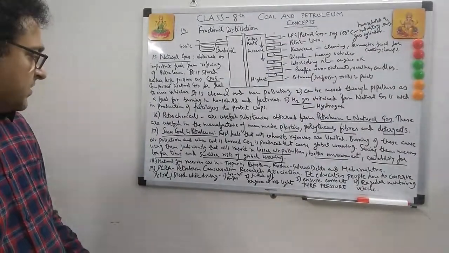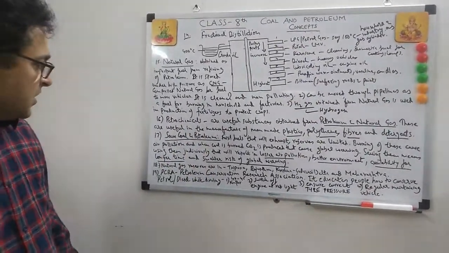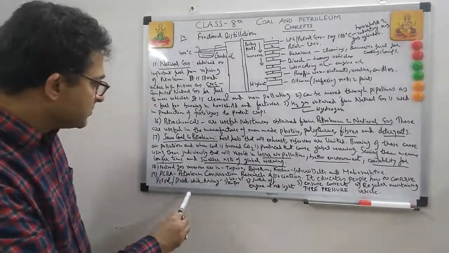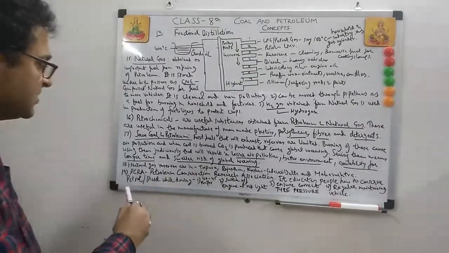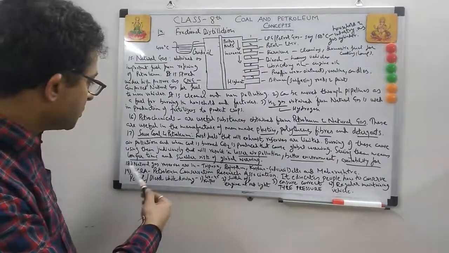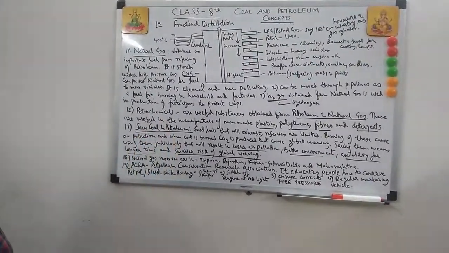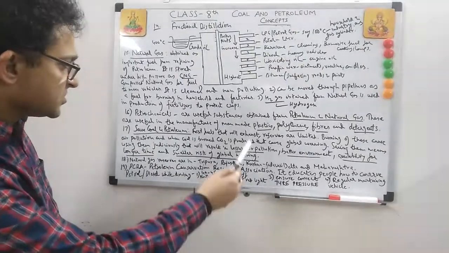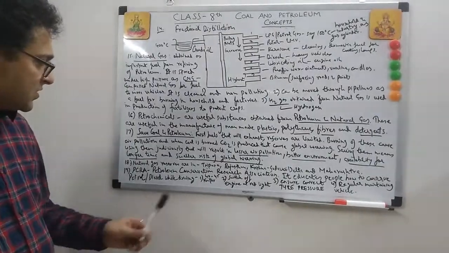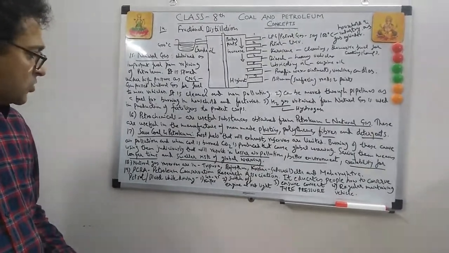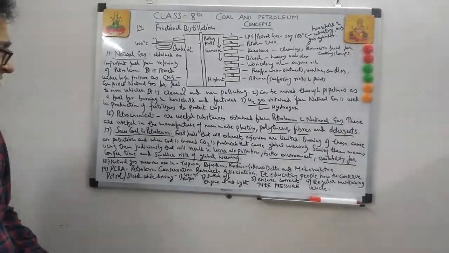And PCRA, that's the last point here. PCRA stands for Petroleum Conservation Research Association. It's an organization which tells you how to conserve petroleum. Petroleum Conservation Research Association, 1 mark question, very important. Otherwise you will lose a lot, and it will not be efficient use of petrol.